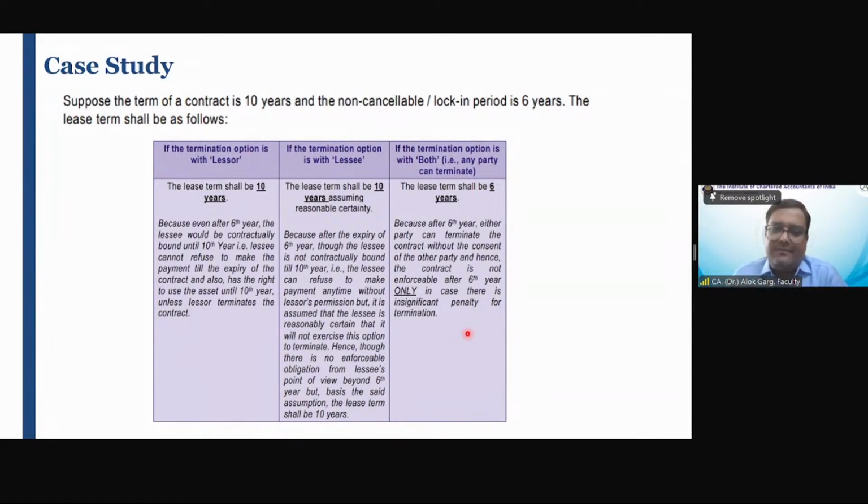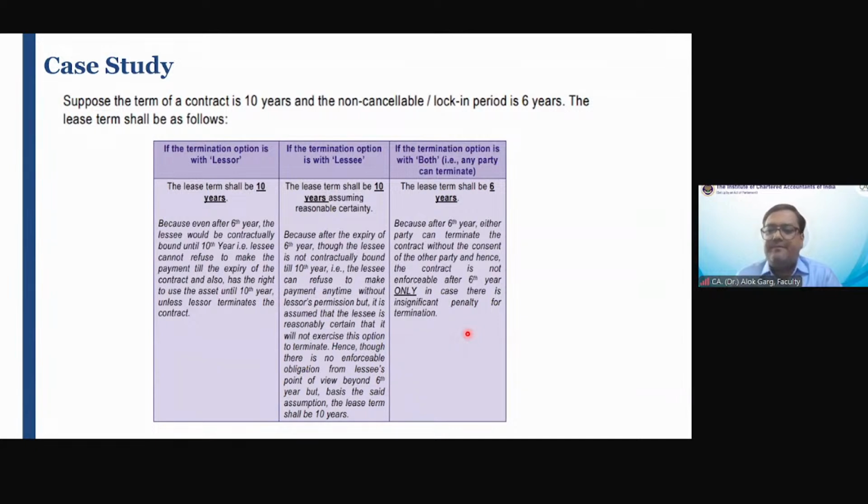Yes, Pooja, please ask your question. Sir, in the practical exam, are we expected to face any type of question in which two different aspects of a solution will be asked, one from the Ind AS perspective and one from the AS perspective? No, never. As far as my knowledge and experience are concerned, no. In your exam, your question will always be from Ind AS.